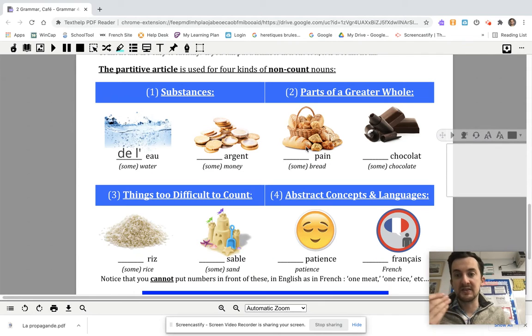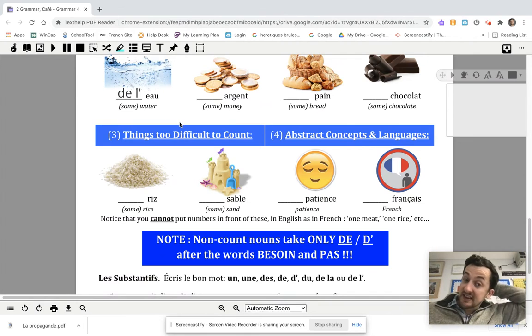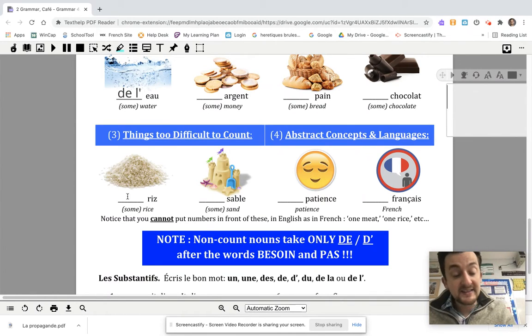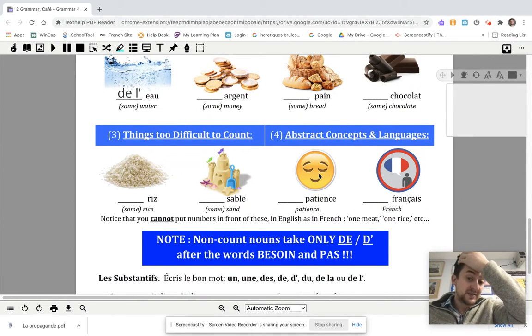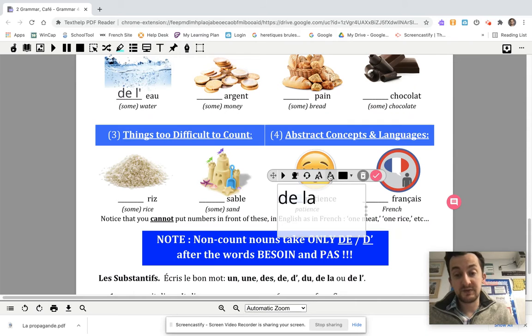So voila, you have part of something bigger. Three is things too difficult to count. So rice. You can't count. I mean, it's difficult to count rice. And if you want to count it, you count it in grains. You don't count rices. It's not a thing. Same with sand. Grains of sand, not sands. And then there's some abstract concepts like patience. You don't say one patience, two patiences. D'accord? So that's going to be de la patience.